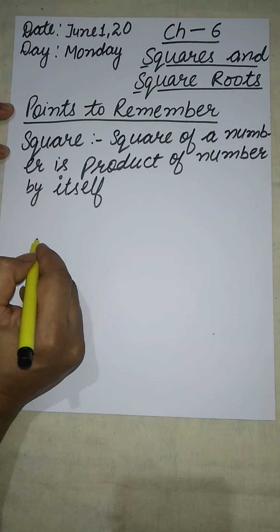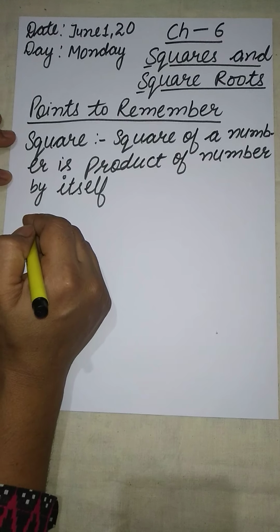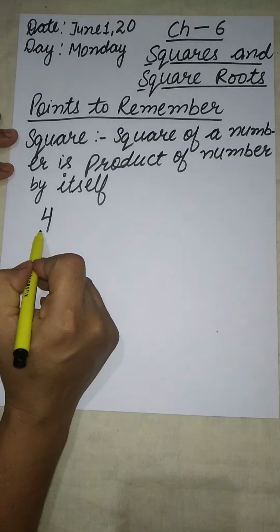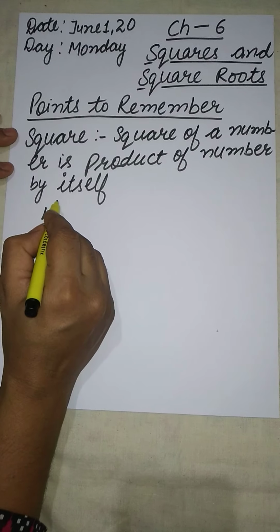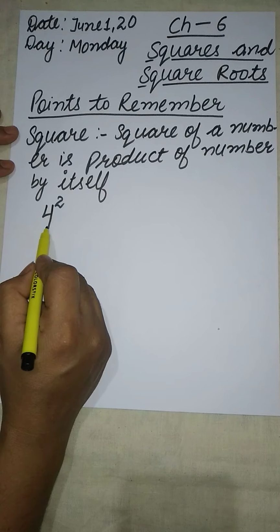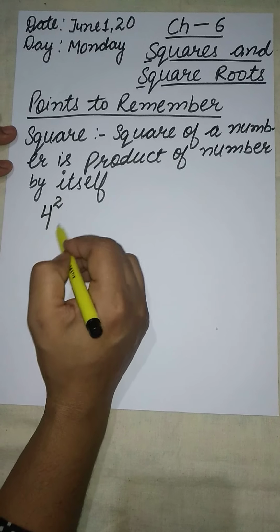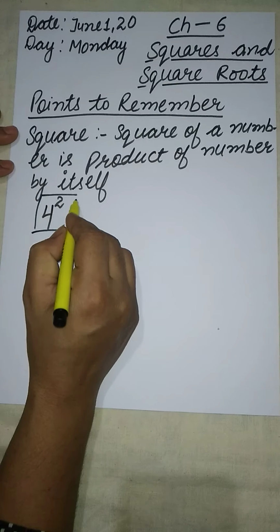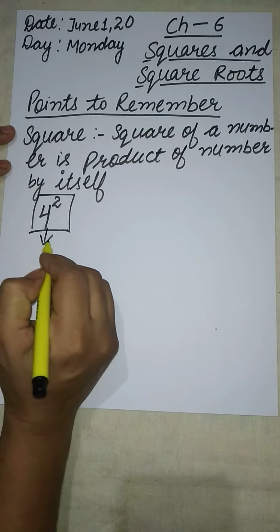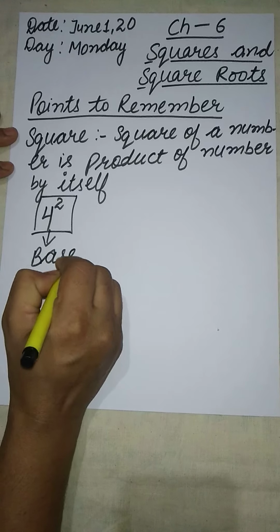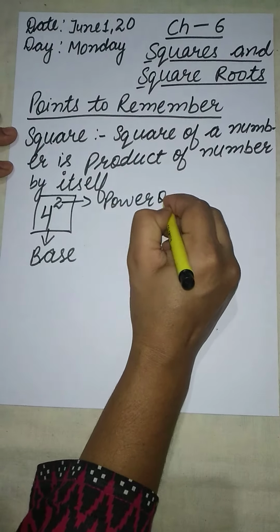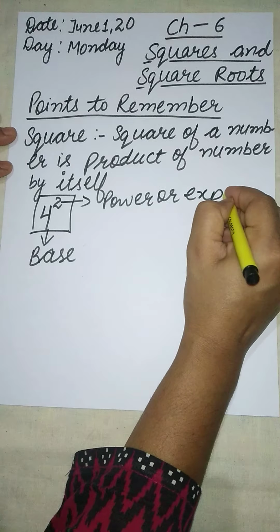That is, if I want to find the square of any number, suppose I have taken the example of 4, I want to find the square of 4. I'll write it as 4 raised to power 2, which is called the square of 4, as we did in the previous classes. This 4 is called the base and this 2 is called the power or exponent.